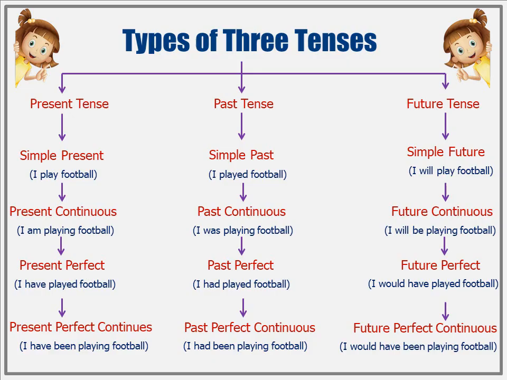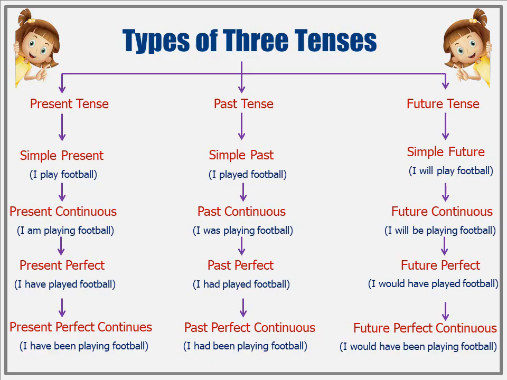Next is the future continuous, like, I will be playing football. It means that at a certain time in the future, like 5 p.m. tomorrow, you'll be right in the middle of kicking the ball or scoring a goal. Then comes the future perfect, such as, I will have played football. This tells us that by a certain point in the future, the game will already be finished, like, by 6 p.m., I will have played football.